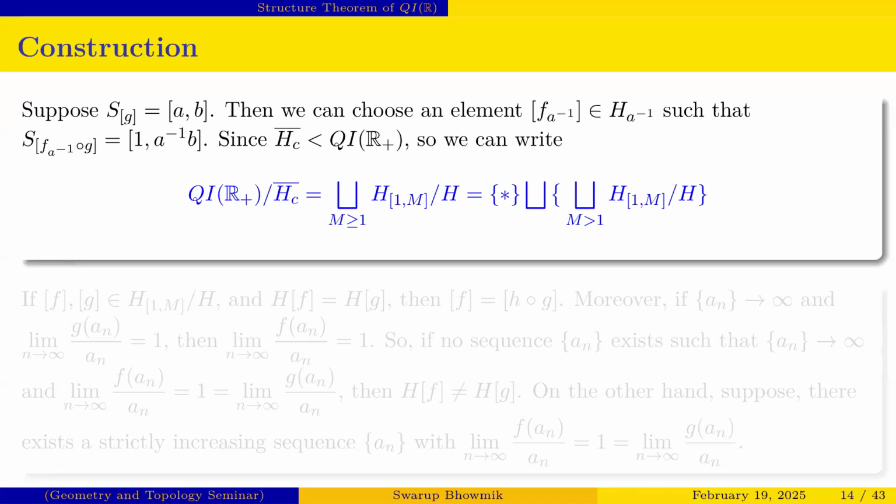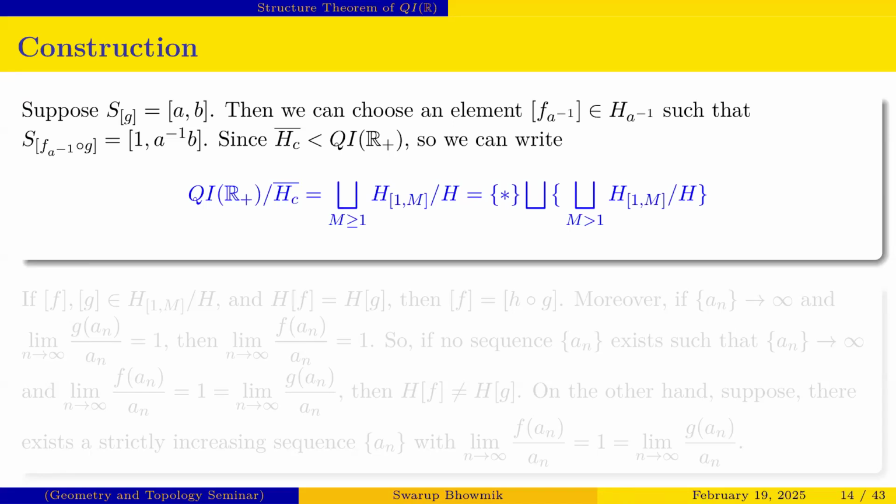That means in each element, class G, class H, no matter, we can always get this type of limit set [1, something]. That is our main aim: for any element G or H, we can write S of f_a inverse composed with G equal to [1, M], capital M.